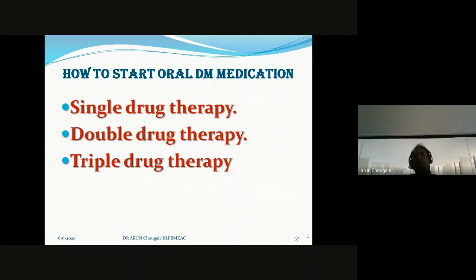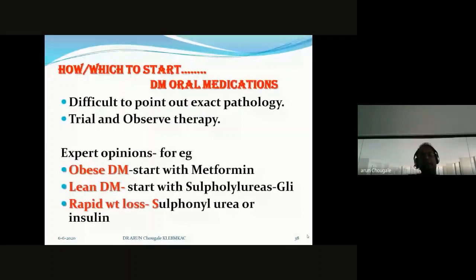PG1. P means pioglitazone, G1 means glimepiride, glyciphase, metformin. If a patient is taking glyciphase PG1, it means the patient is on triple therapy. The understanding is that the patient is having utilization, low production and resistance pathology. This is about single drug therapy, double drug therapy and triple drug therapy. It is left to you people. That's why I said that it is trial and error based. It is left to the physician when to prescribe.